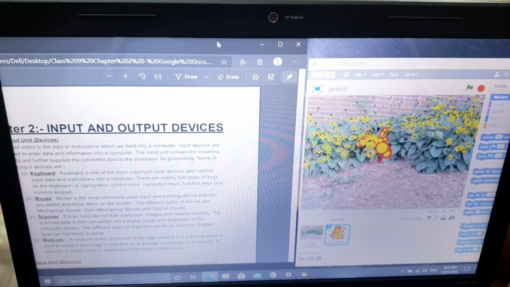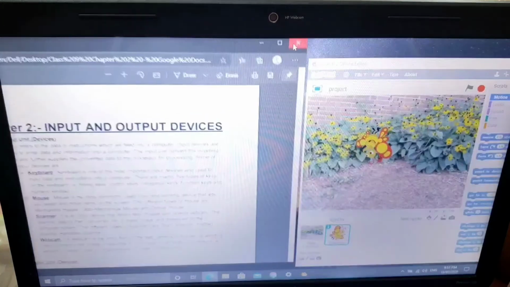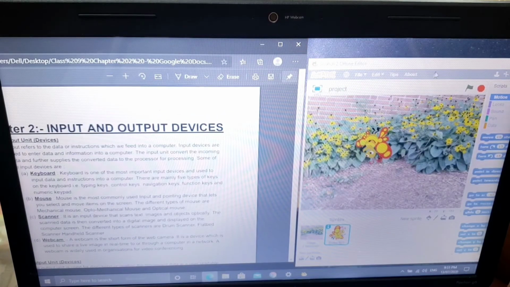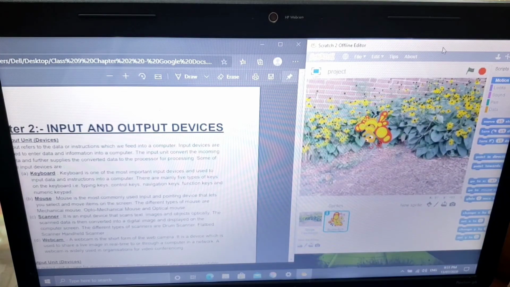So if two documents are open, just click on the top bar. One will come at the left hand side corner and one will come at the right hand side corner, so that with the help of this feature you are able to see two documents altogether. You don't need to minimize or maximize; two screens you can view at a time. So if you want to open two files simultaneously, Windows 7 provides you this feature to work upon. So this is your snap feature.